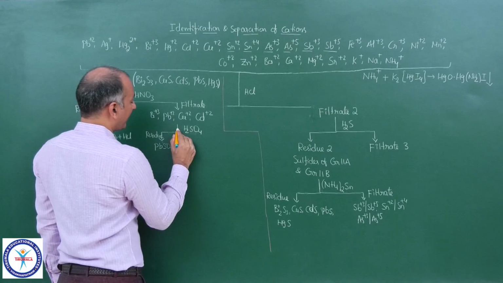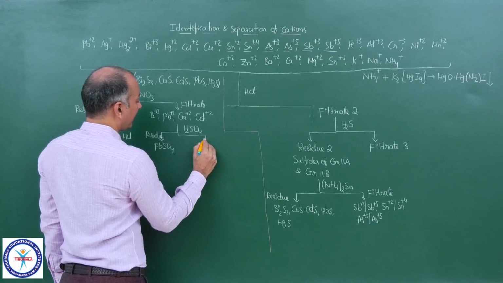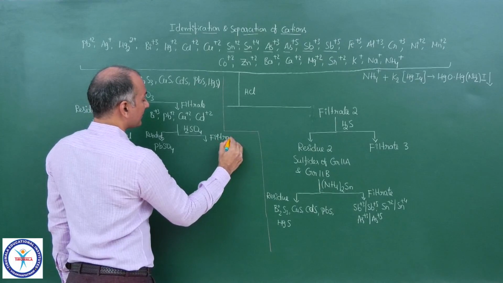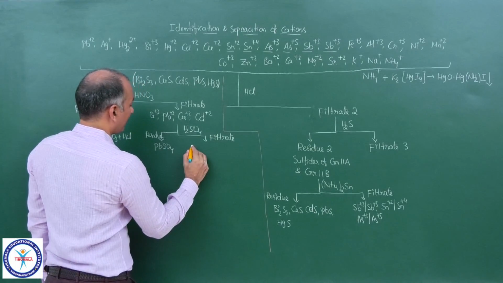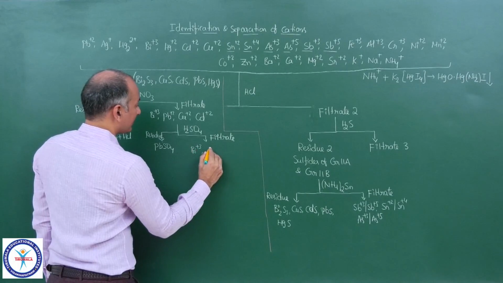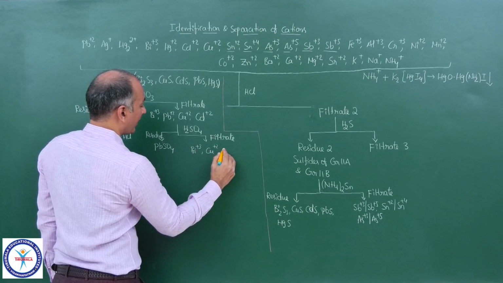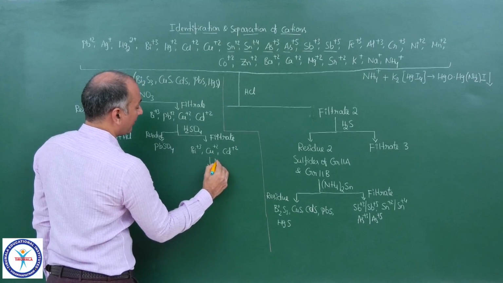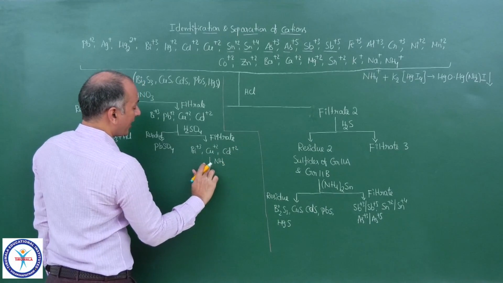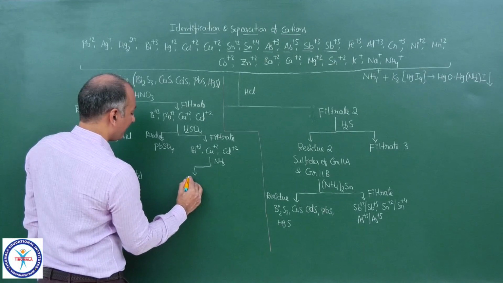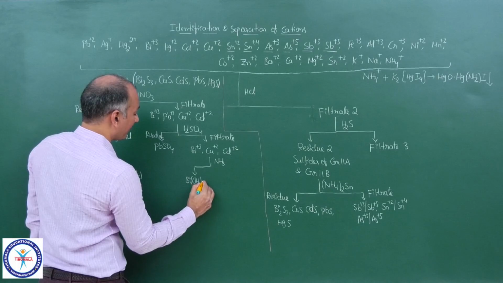And we have the filtrate. And the filtrate contains Bi plus 3, Cu plus 2 and Cd plus 2. Now let me add ammonia. And when you add ammonia, Bi(OH)3 is precipitated, which is white in color.